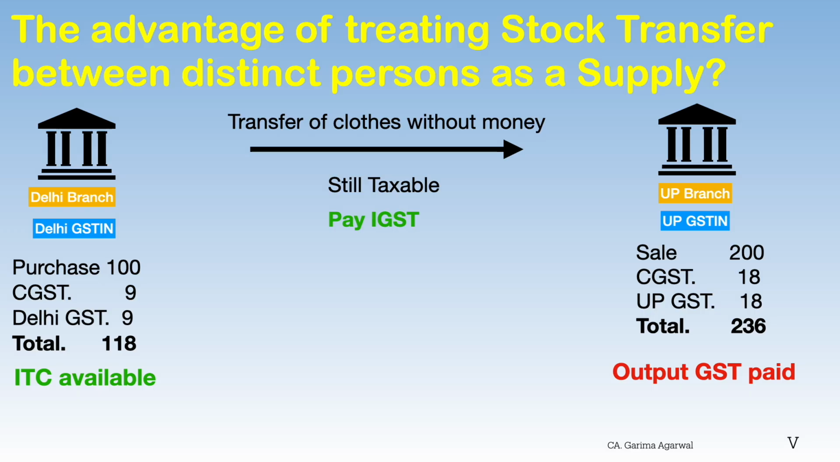However, if the Delhi branch makes a sale to the UP branch and charges IGST on that sale, this input tax credit can be used to pay CGST and UP GST for that UP sale. The result will be no loss of tax. So, if a stock transfer were not a supply, the sending branch would pay tax, but the receiving branch can't claim input tax credit. That's real tax waste. So, GST explicitly removes it.